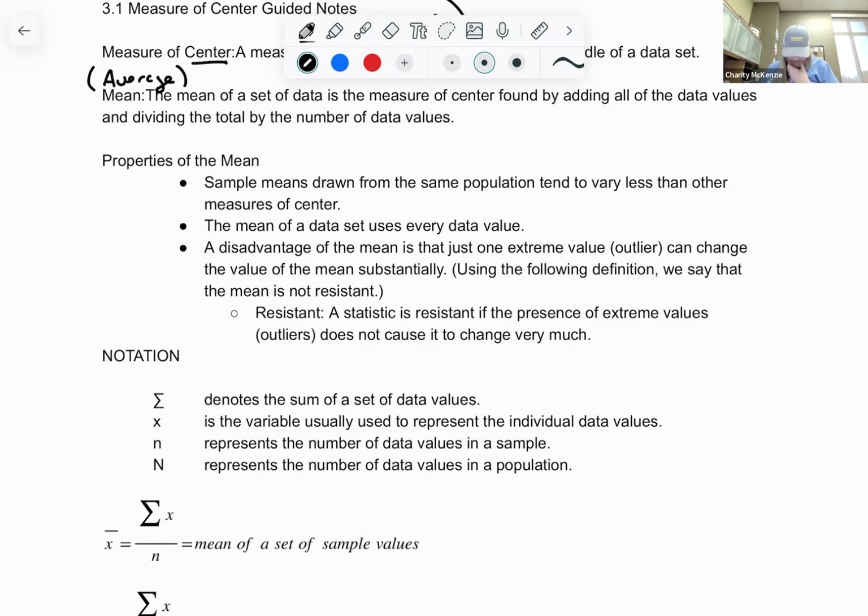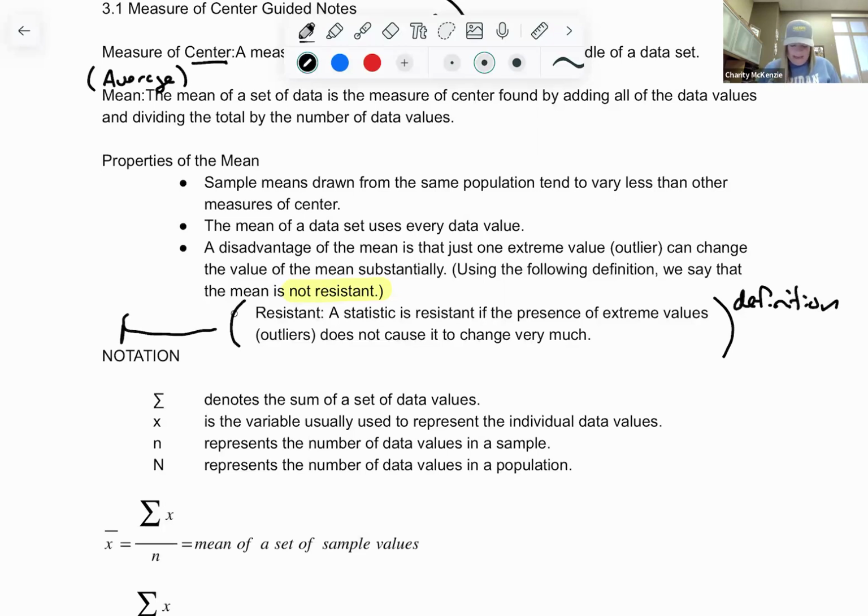Wait, where does it say it's not resistant? Oops, hold on. I saw the word resistant. It is not resistant. I guess I didn't notice. I've used this note packet before. This is just a definition. I don't know why this time it was throwing me off. I mean, this is just me remaking a video I've already made like five times, but trying to make it a little more new. So resistant, this is just the definition of what resistance is. So it really should be out here a little more. I'll change it probably before you even see this.